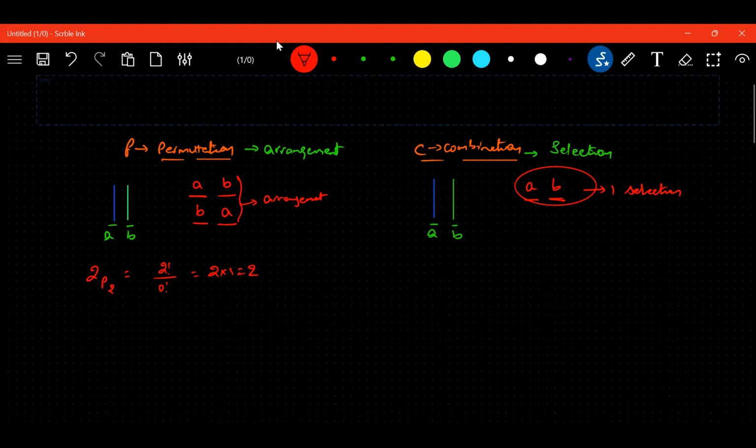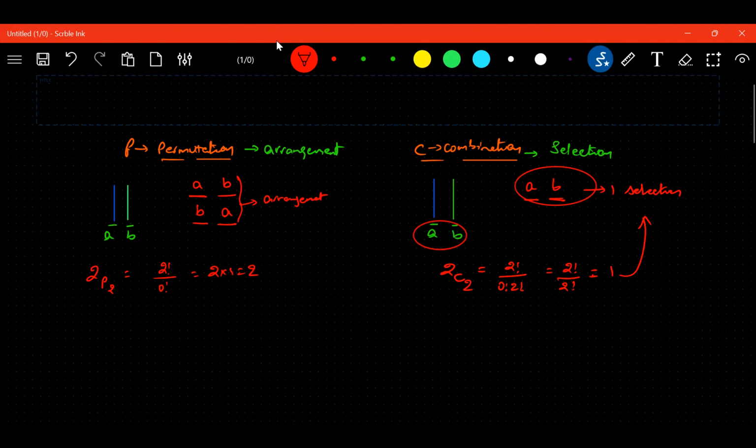Now, from two things, I'm taking two things at a time. Can you tell the difference between this and permutation? How many ways is it possible? 2 factorial upon 0 factorial into 2 factorial, that is 2 factorial upon 2 factorial. What will we get? 1. Am I right? Yes, sir.